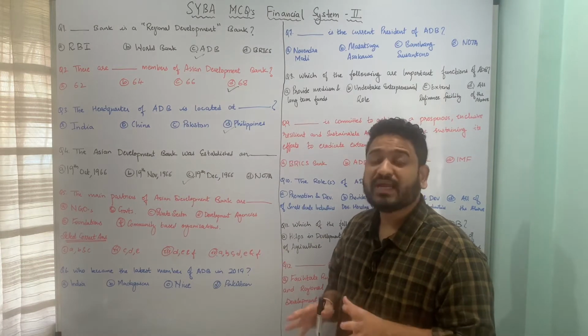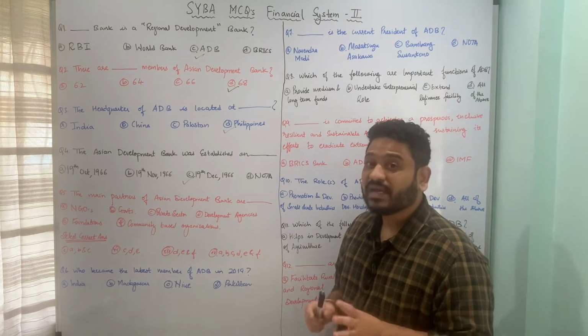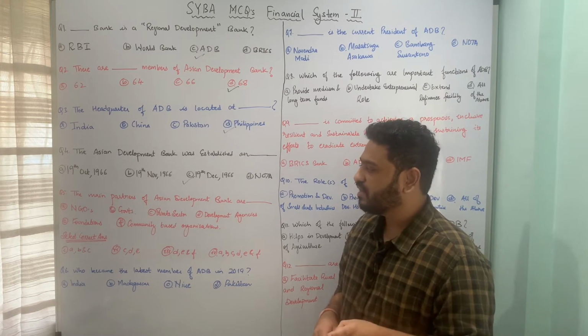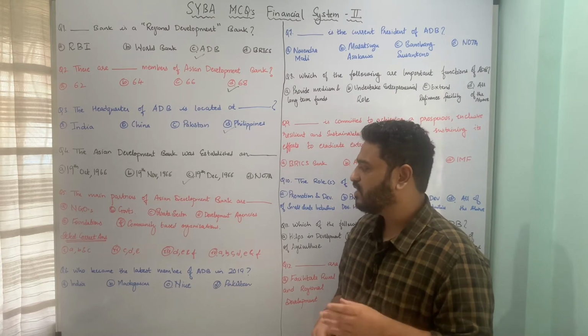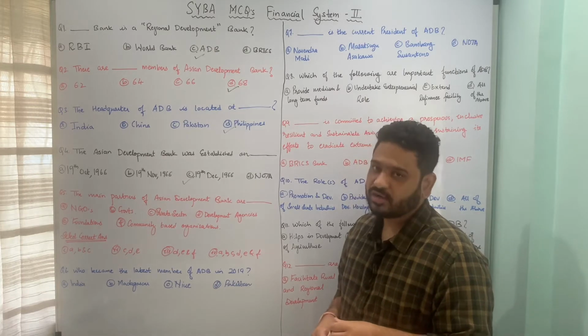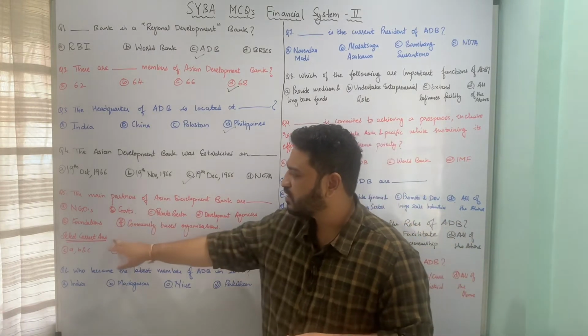The next one is, the main partners of Asian Development Bank are what? The main partners of Asian Development Bank are A. NGOs, B. governments, C. private sector, D. development agencies, E. foundations, and F. community-based organizations. So we have been given these many options, and we have to select the correct answer.